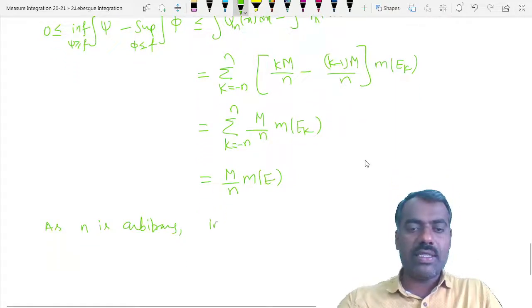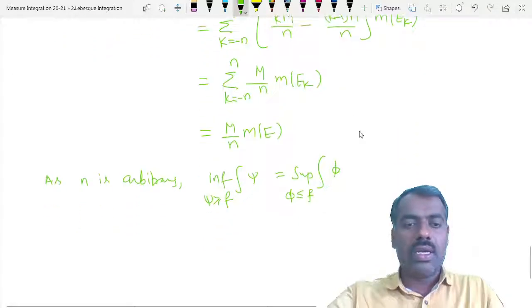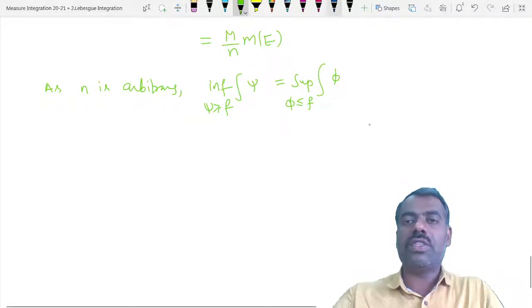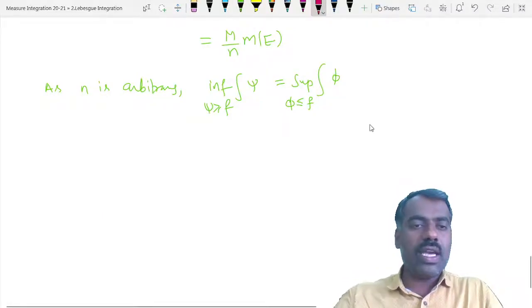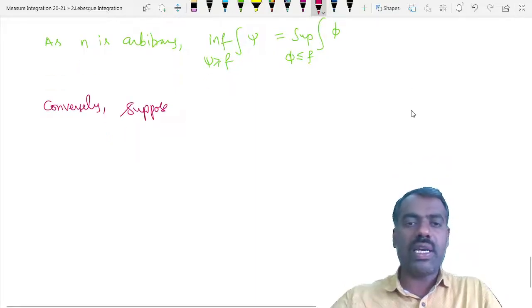So what we get here is infimum of integration of psi greater than or equal to f is equal to supremum of integration of phi less than or equal to f. Okay, fine. That shows the first part. Now we'll prove the converse part. So conversely, suppose these two values are equal.